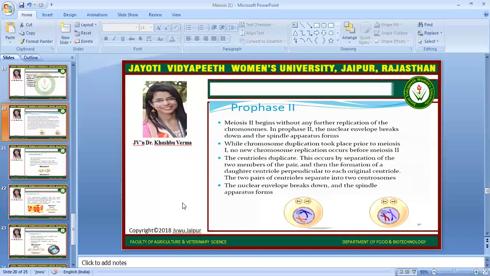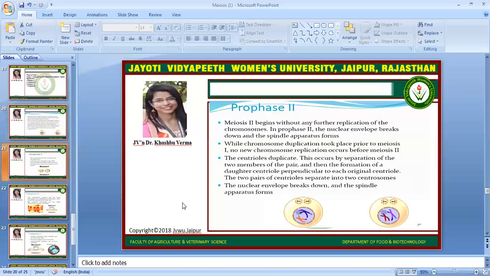The centrioles duplicate by separation of the two members of the pair and then the formation of a daughter centriole perpendicular to each original centriole. The two pairs of centrioles separate into two centrosomes. The nuclear envelope breaks down